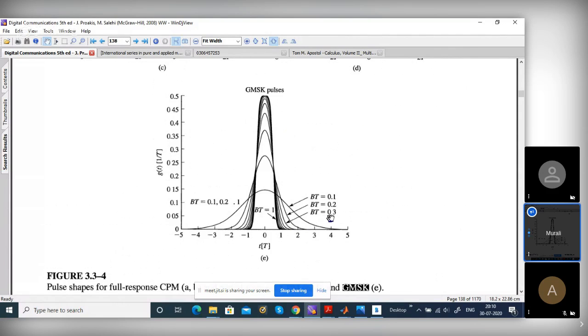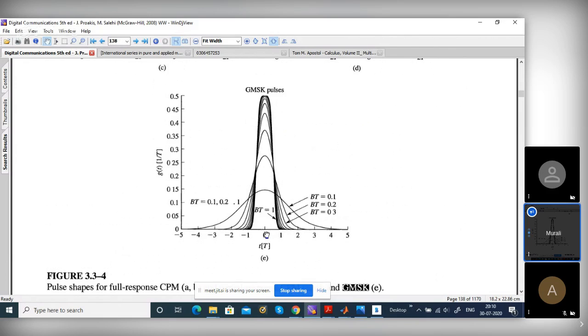Bluetooth or others use some different values. I don't remember what that is. But in our case, we use bandwidth BT equal to 0.3, and this curve is given for that. Bluetooth is also GMSK, but uses a different BT, point two I think.